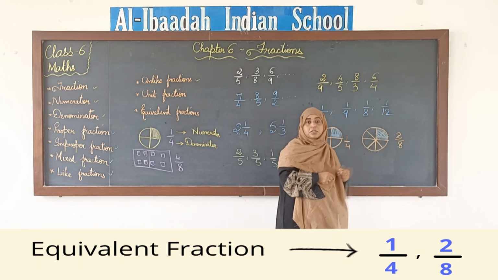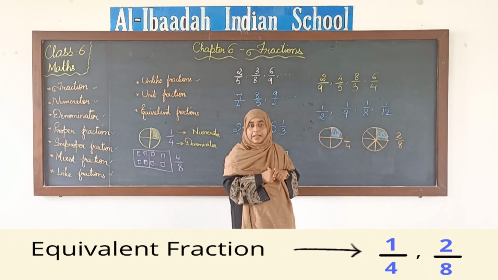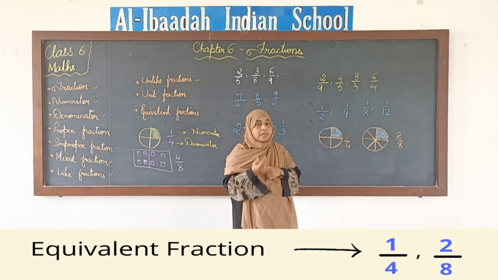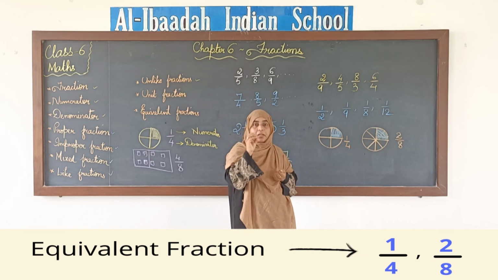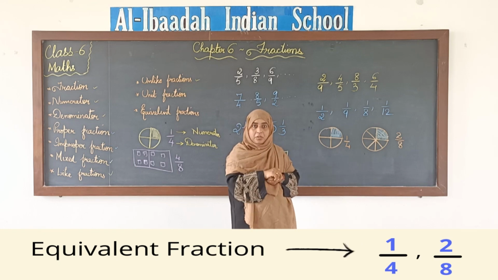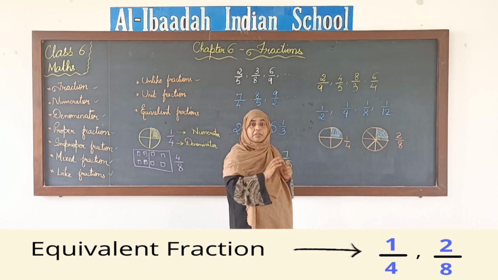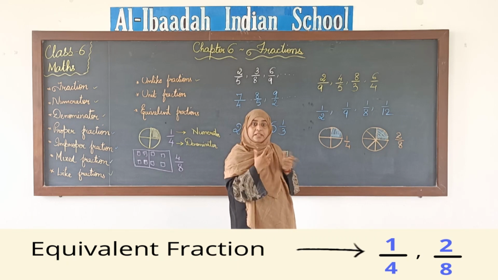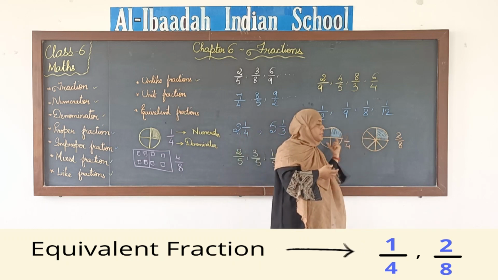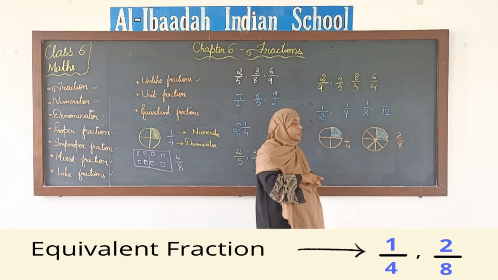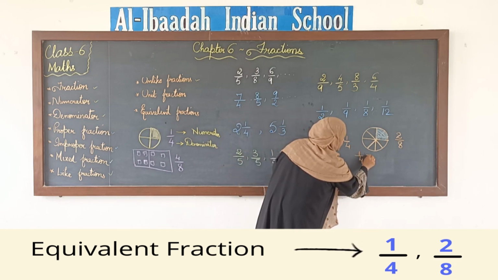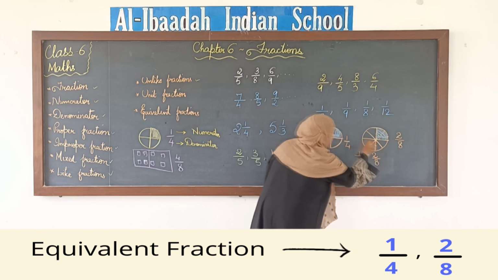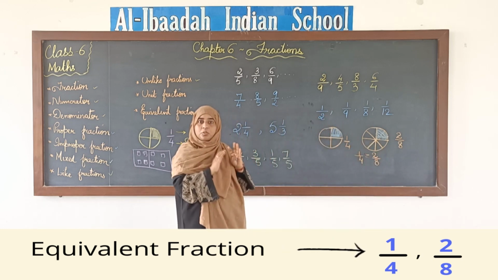These types of fractions we call equivalent fractions. Maybe they are written in a different way because the parts made are different, but they will represent the same quantity. So we call them equivalent fractions, equal fractions, because the quantity is the same, the quantity is equal. Clear? So these types of fractions are called equivalent fractions. We can say that 1 by 4 is equal to 2 by 8. They are equal because the quantity is the same.